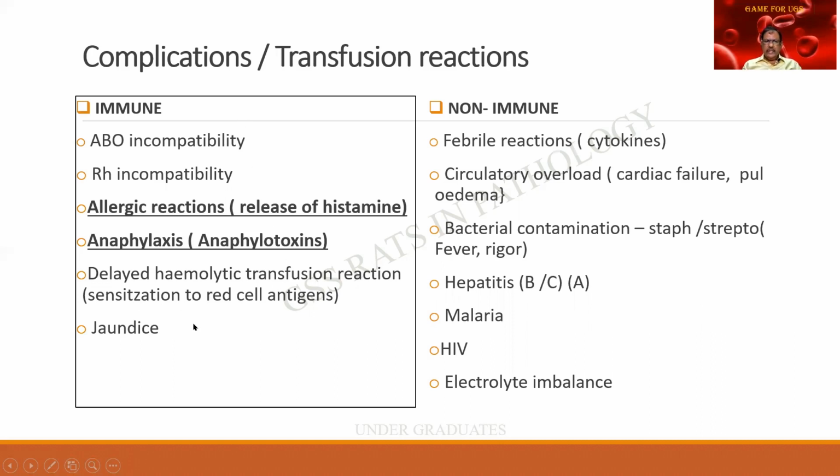And whenever there is a hemolysis, there can be jaundice. And remember, these two themselves can lead to hemolysis and jaundice. So these are all the immunological complications. The non-immunological complications include febrile reactions or cytokines. Patient develops a rigor, you discontinue the transfusion, after some time he is normal.